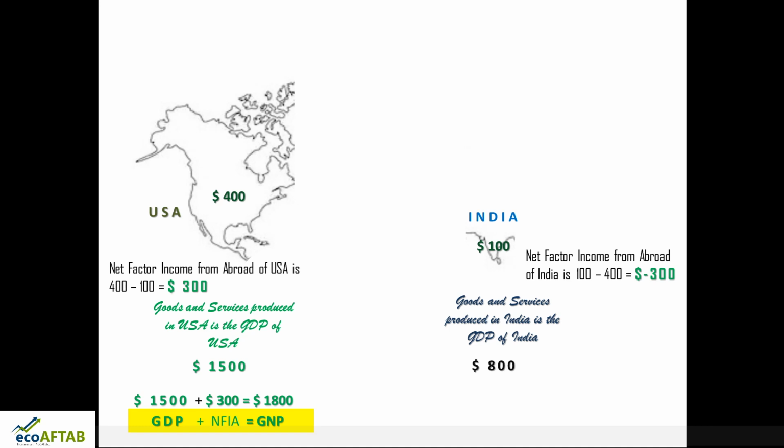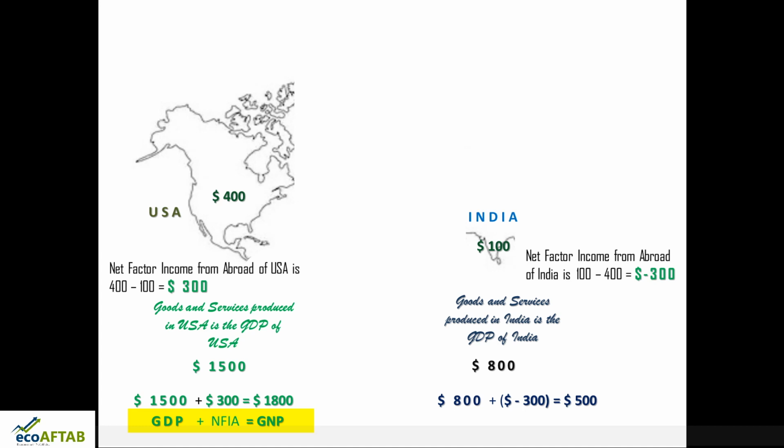So can you quickly try to solve what will be the GNP of India? Good. So the GNP of India will be $800 plus net factor income from abroad, but our net factor income from abroad is negative.